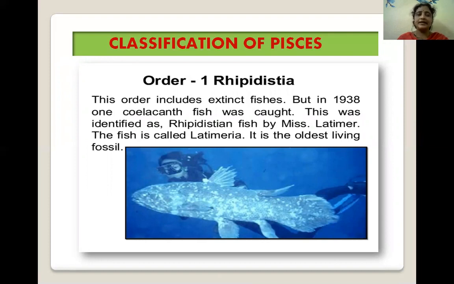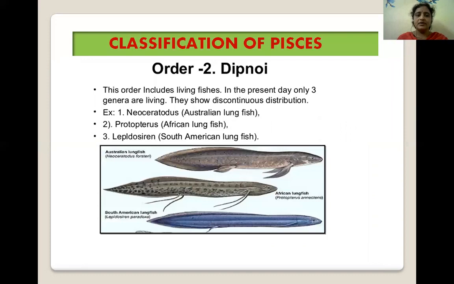But in 1938, a Coelacanth fish was caught. This was identified as a Rhipidistian fish by the scientist Miss Latimer. Therefore, the fish is called Latimeria. It is the oldest living fossil. We can observe it here.